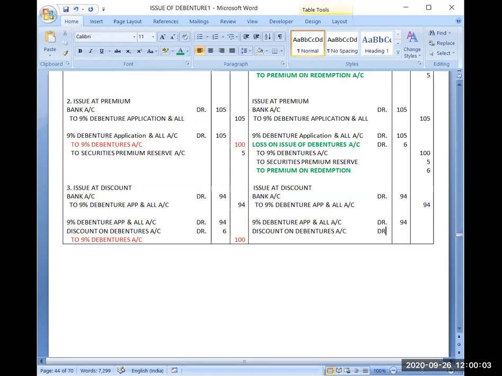But at the same time, I am having one more loss. Loss on issue of debentures account debit. Leave it for a while.